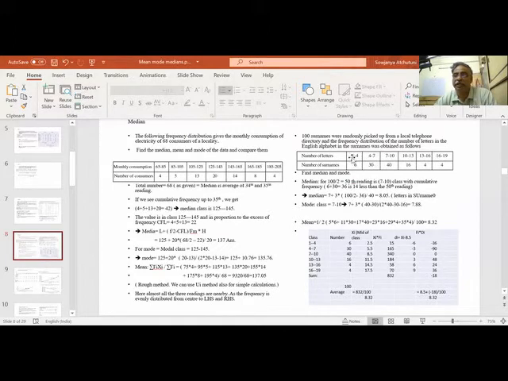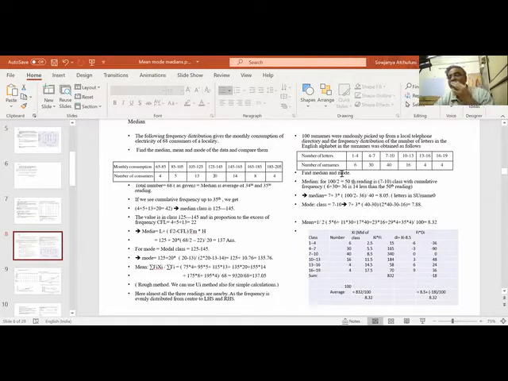Ray, R-A-Y, Roy, R-O-Y, comes in this zone. Josh comes in this zone, because 4 I will take to this. Joshi, J-O-S-H-I, is a 5, coming into this. So like that, surnames are distributed into different classes. The total is 100.